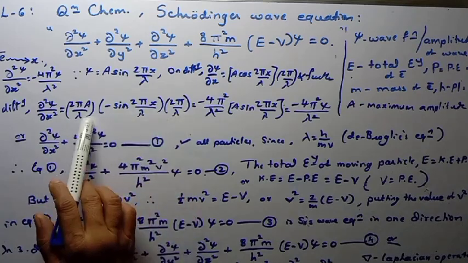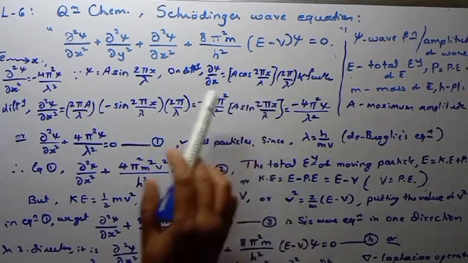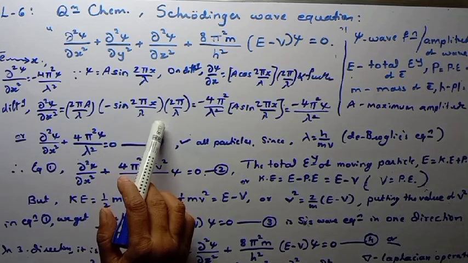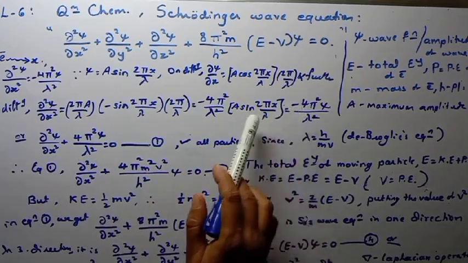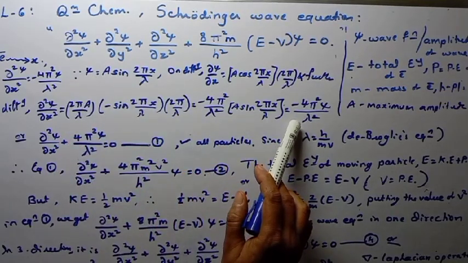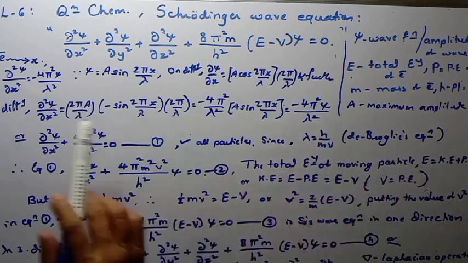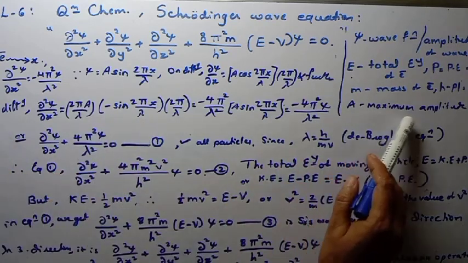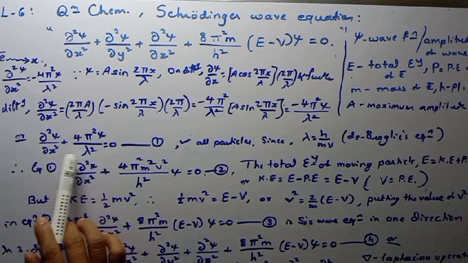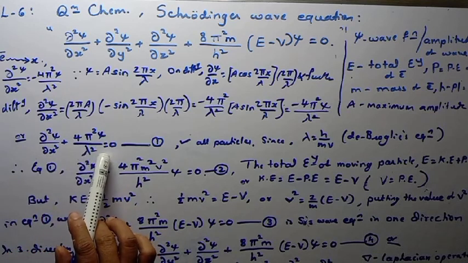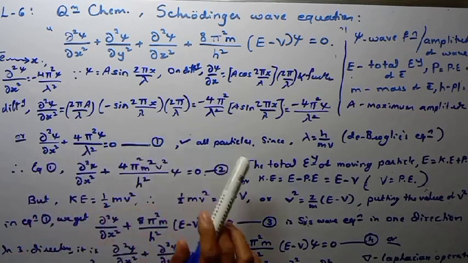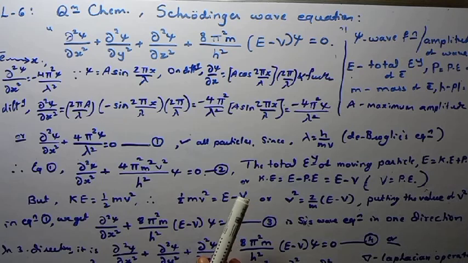The constant will come out. Differentiating once again gives minus sin(2 pi x by lambda) terms, and on simplification this term is nothing but psi. Therefore, by putting psi, you will get minus 4 pi squared psi by lambda squared, where A is the maximum amplitude of the electron wave. This is the expression of the Schrodinger wave equation of the electron in one direction, along the x-axis, applicable to all moving objects or particles.